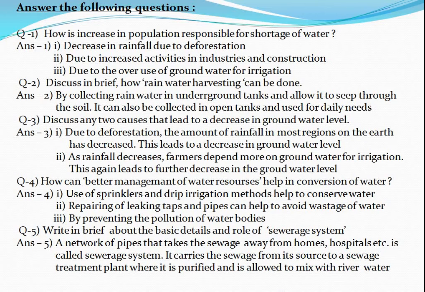So the next thing is answer the following questions. How is increase in population responsible for shortage of water? So there are so many reasons. Decrease in rainfall due to deforestation. Increase in population causes deforestation.